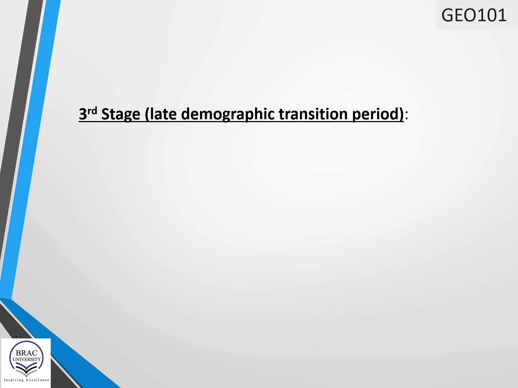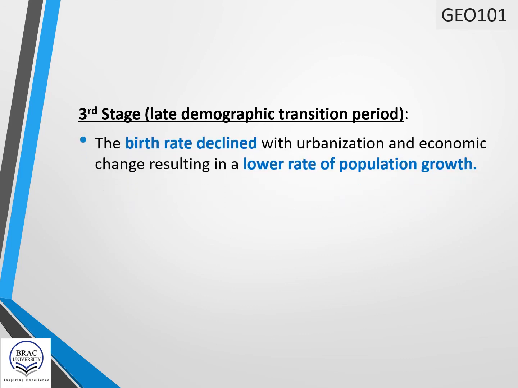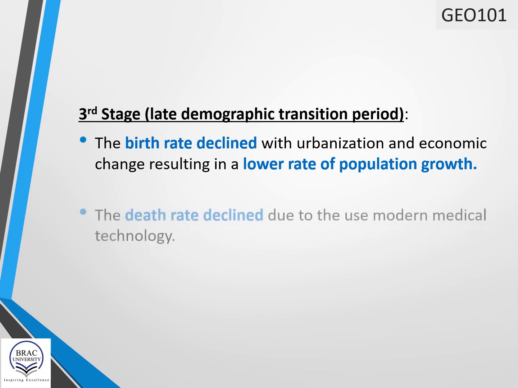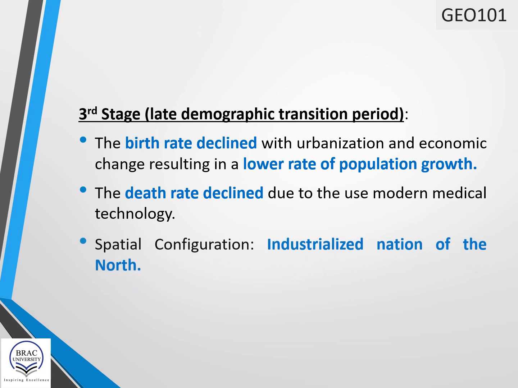Characteristics of the third stage of the demographic transition model, which is also known as the late demographic transition period. The birth rate declined with urbanization and economic change, resulting in a lower rate of population growth. The death rate declined due to the use of modern medical technology, and spatial configuration is like the industrialized nations of the north.